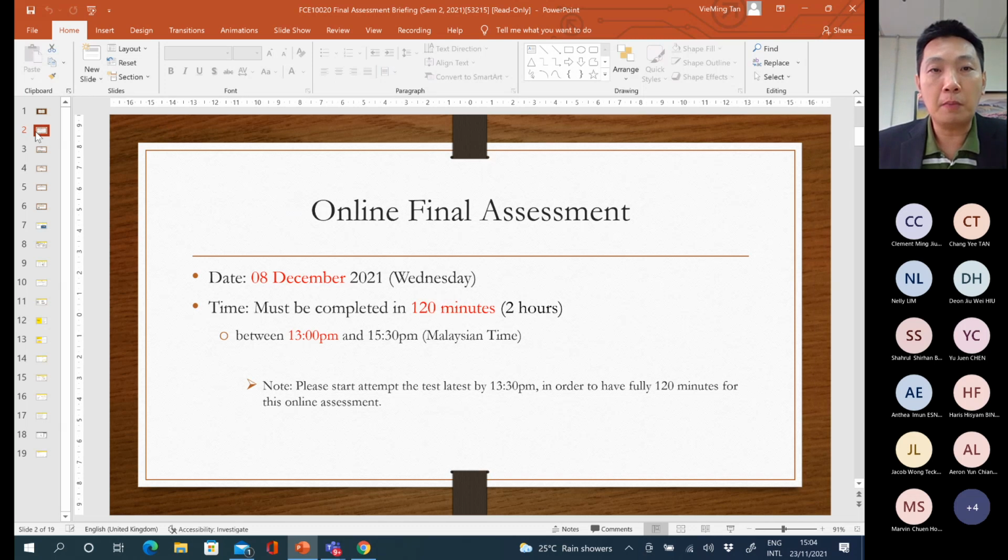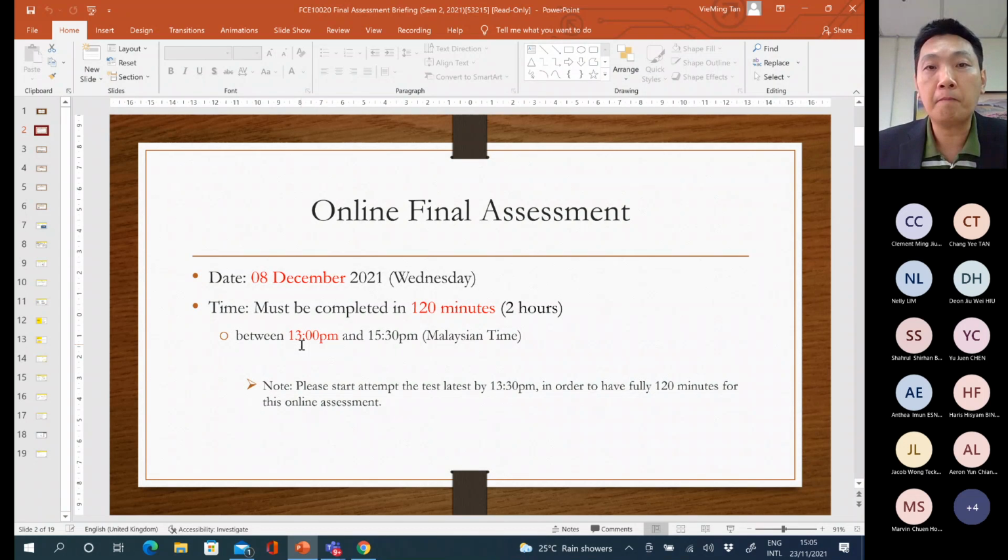The date of this assessment has already been scheduled by the exam unit. It shall be conducted on the 8th of December 2021, which is Wednesday, in the afternoon. It is going to start at 1 p.m., and the duration of the assessment is 2 hours, or equivalent to 120 minutes. So we are going to start at 1 p.m. and finish at 3 p.m.